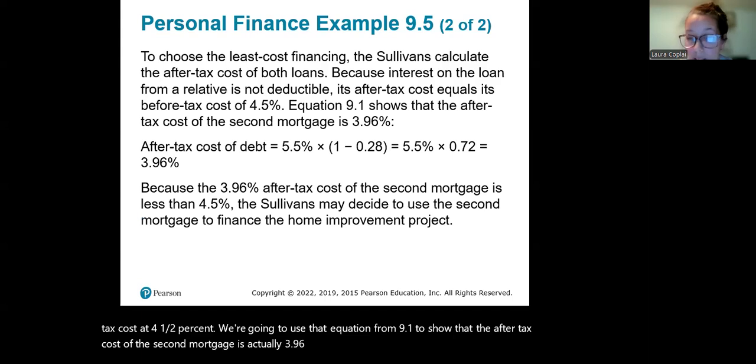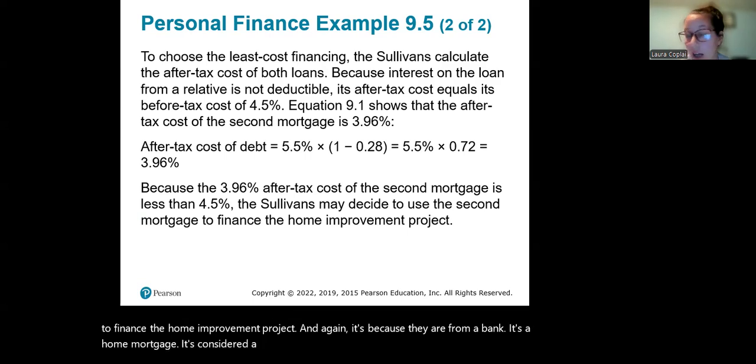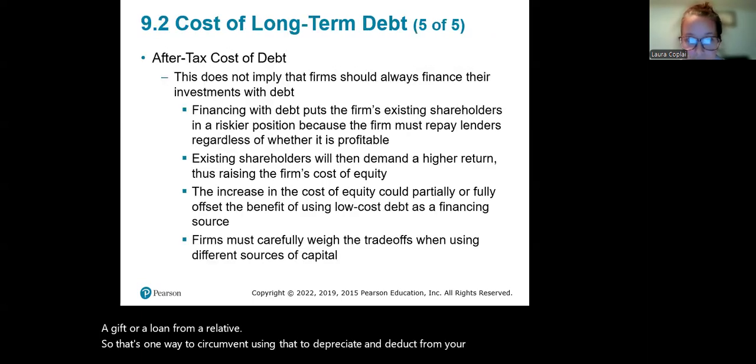So the Sullivans should use the second mortgage to finance the home improvement project. And again, it's because it's from a bank. It's a home mortgage. It's considered a mortgage. It's not a gift or a loan from a relative. So that's one way to circumvent this and deduct from your taxes.